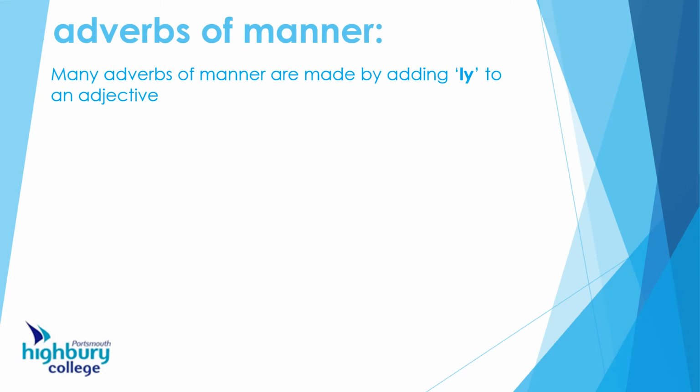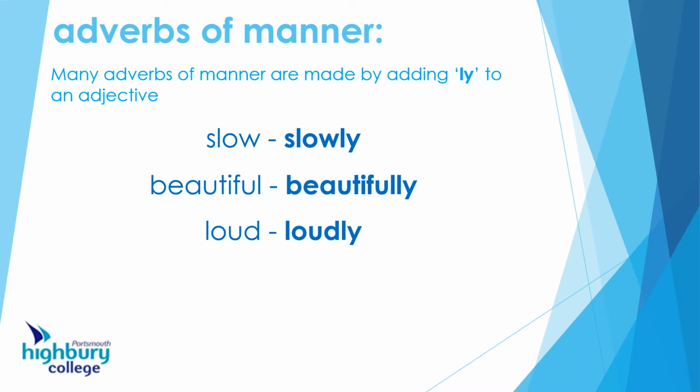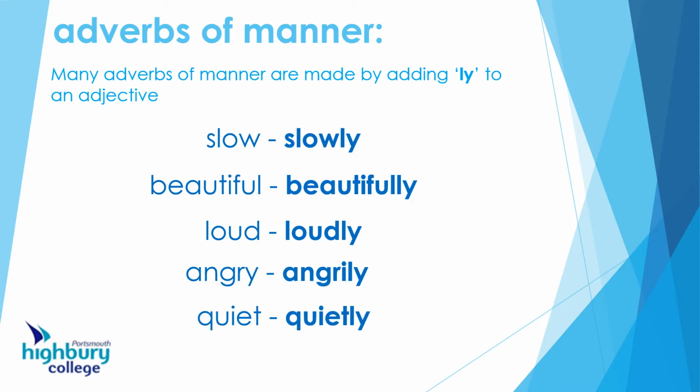So a useful thing to remember is that many adverbs of manner are made by adding ly to an adjective. Here are some examples. So slow. Slow is an adjective. But if we put ly at the end, it becomes an adverb, slowly. Loudly, angrily, and quietly. So you've got an adjective with ly at the end, changes it to an adverb.